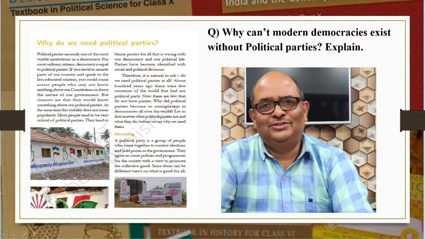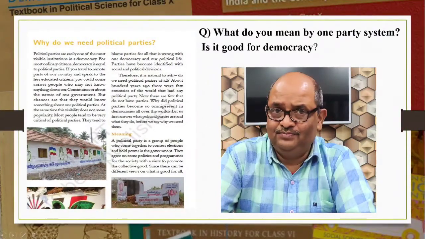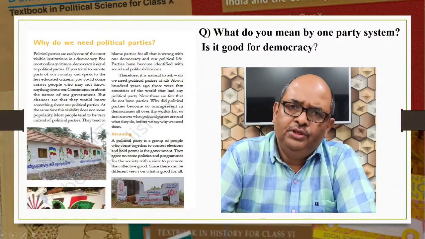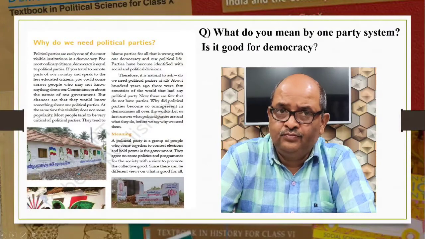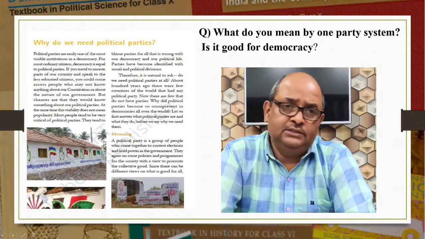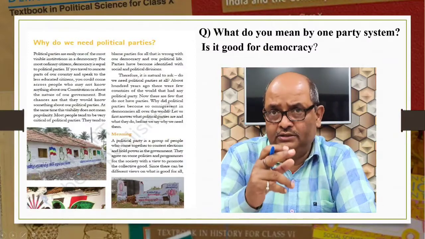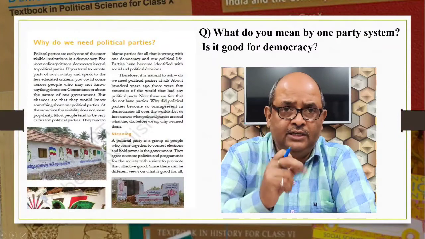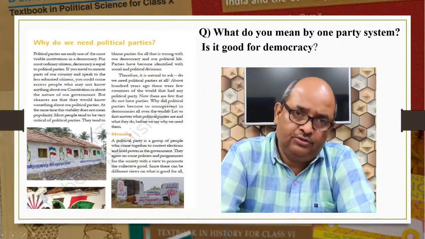Let us now see one-party, bi-party and multi-party system. What do you mean by one-party system? Is it good for democracy? This is a system in which only one party is allowed to function and rule the country. This you have read in class 9. For example, in China, only the Communist Party is allowed to rule the country.